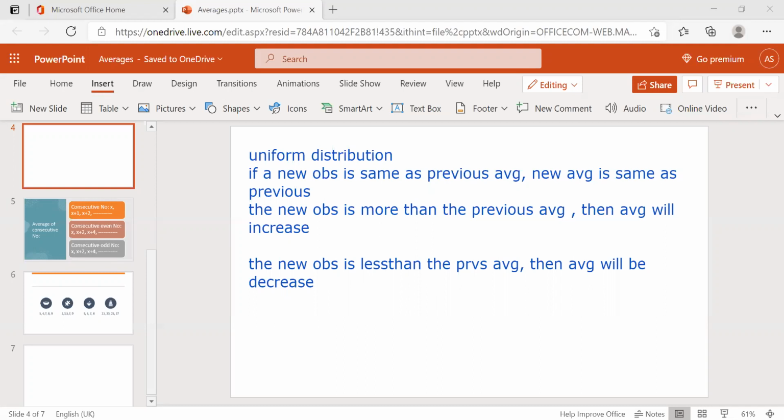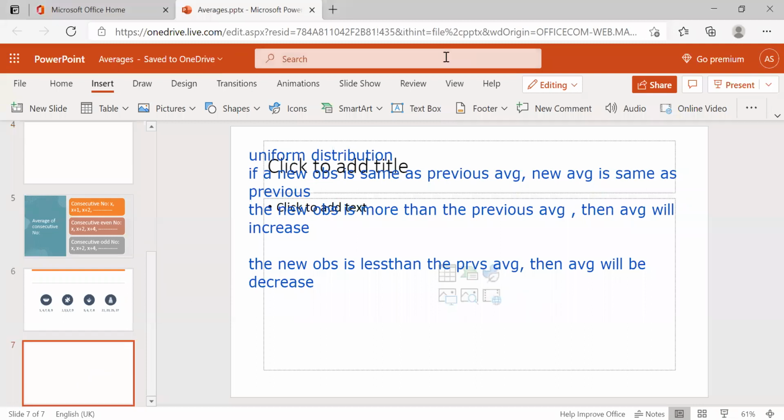And we'll just solve one basic problem. Just one basic problem. Then we are going to end this topic.